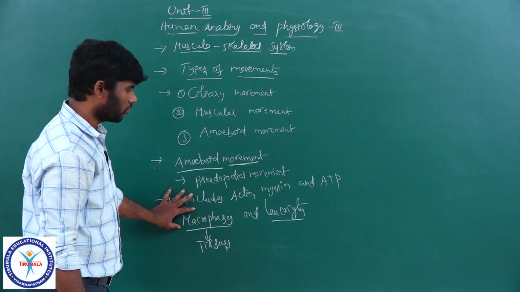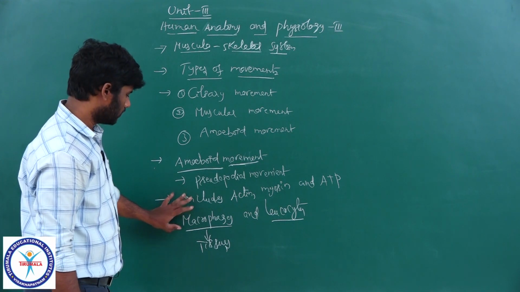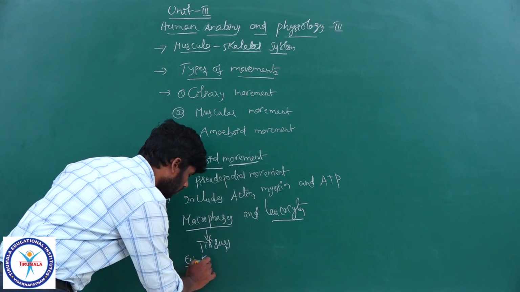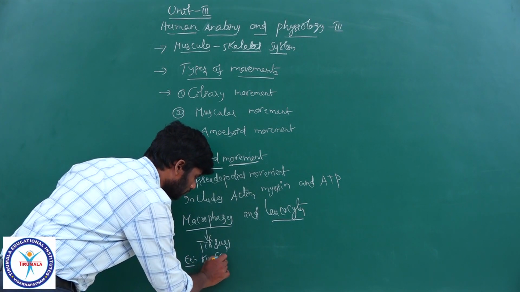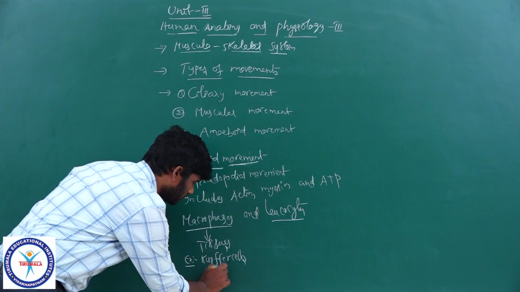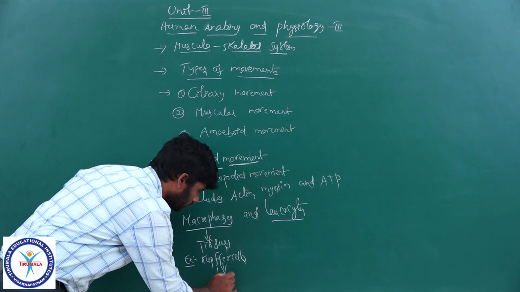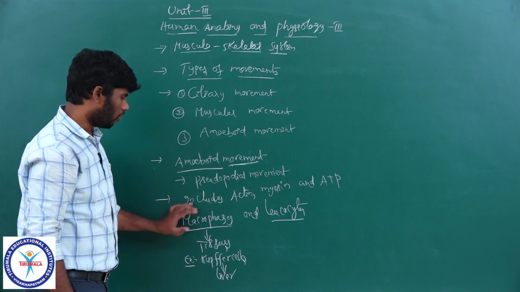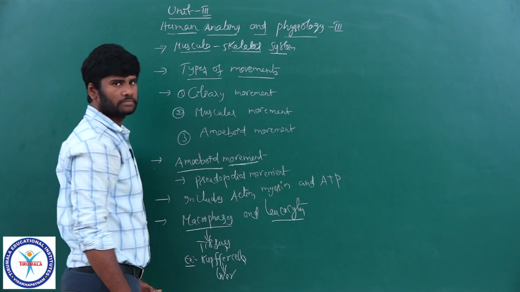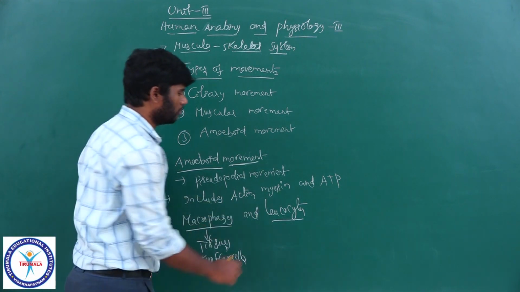One example for macrophages: in the liver, there are macrophages called Kupffer cells, which are modified monocytes. And leukocytes like neutrophils are another example.